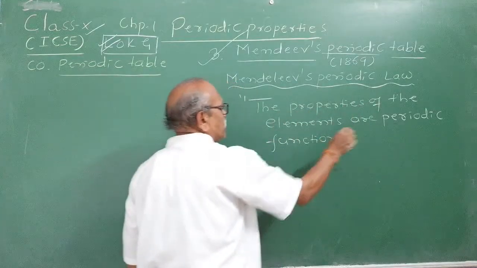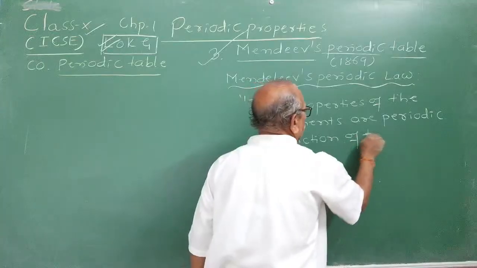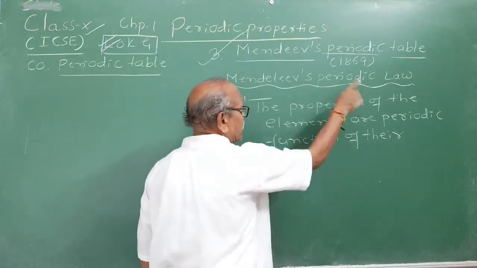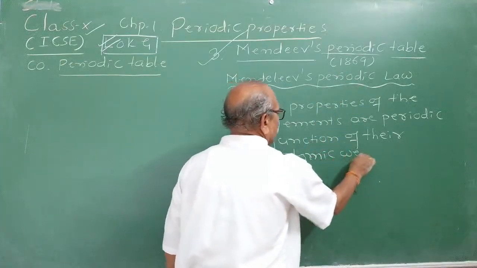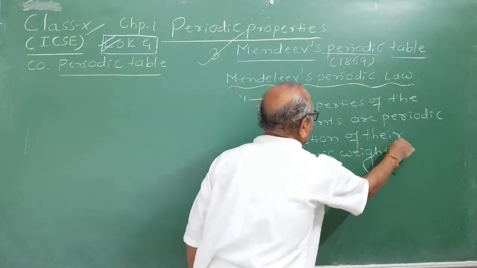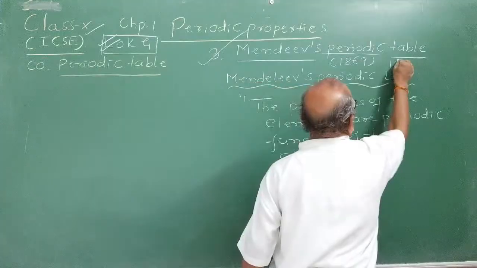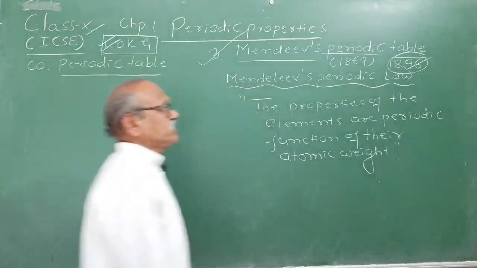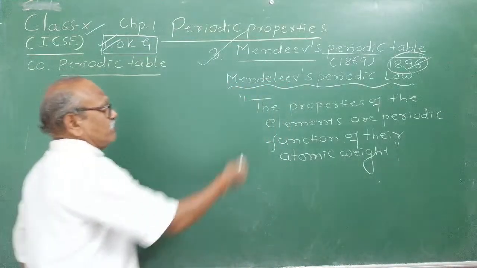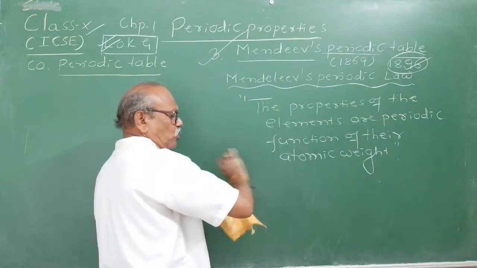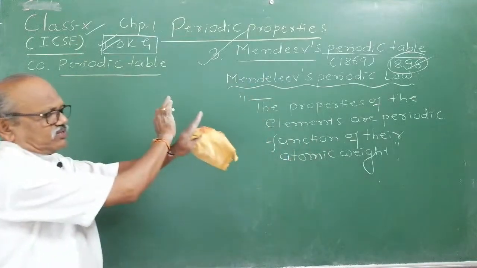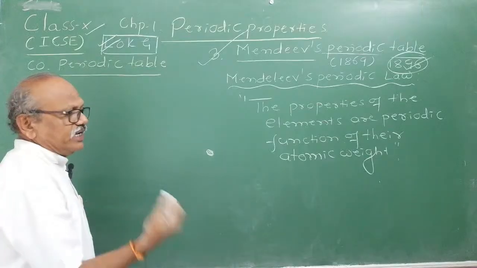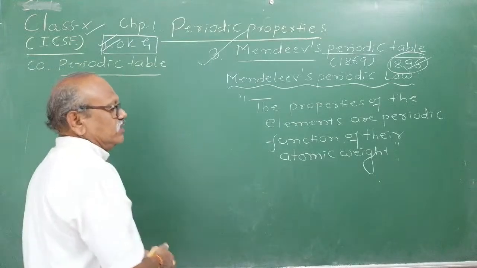The properties of the elements are a periodic function of their atomic weight. Remember, it was 1869. Only atomic weights were known at that time. Electrons were not discovered until 1896, when J.J. Thomson, a British physicist, discovered electrons. At that time, when no more information was available, atomic structure was not established. Now we have atomic structure completely established by 1913.